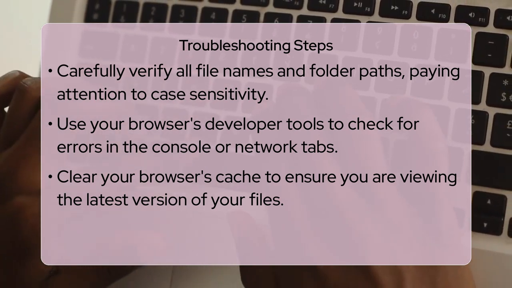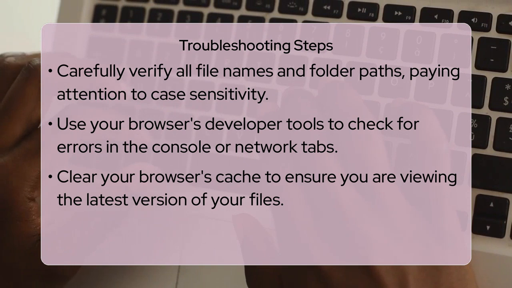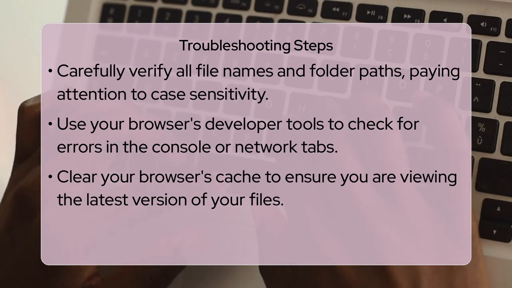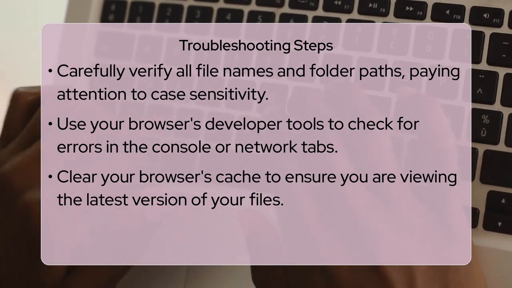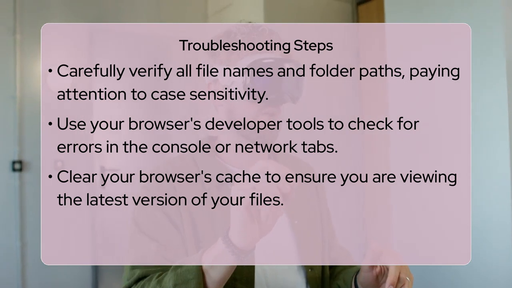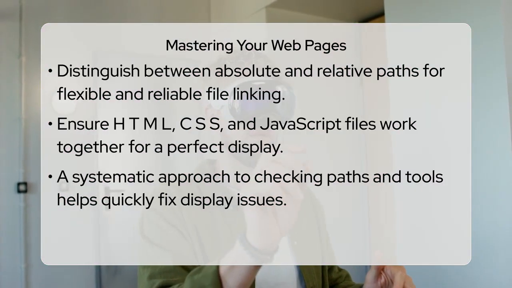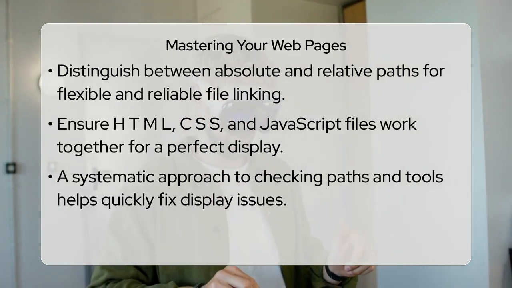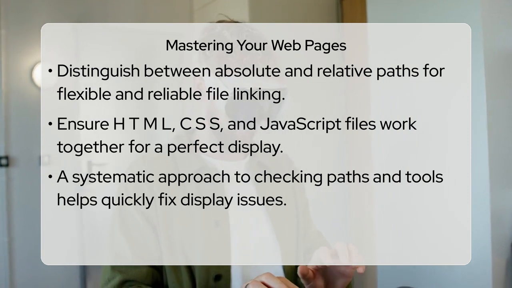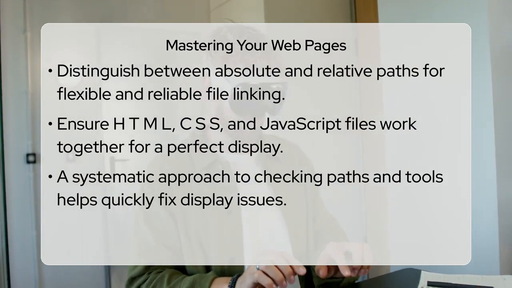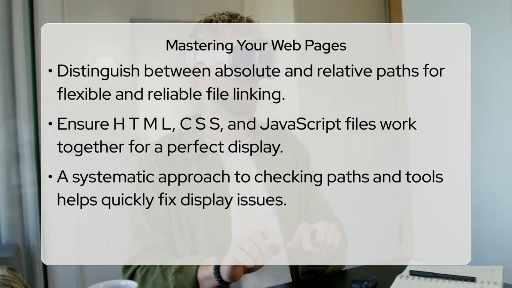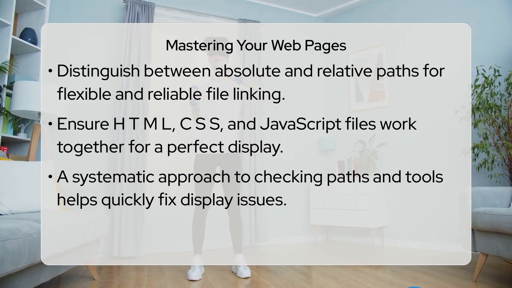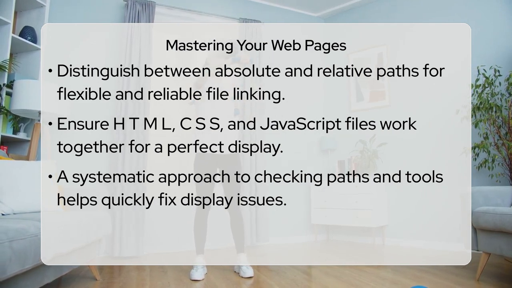A subtle but powerful tool in debugging is understanding the difference between absolute and relative file paths. An absolute path specifies the full location from the root of your web server, while a relative path describes the location of a file in relation to the current HTML file. Using relative paths like /styles/main.css is often more flexible for development, as it means your page will work correctly regardless of where your project folder is located on your computer or server, as long as the internal structure remains consistent.